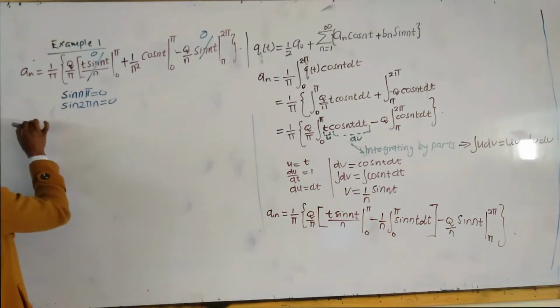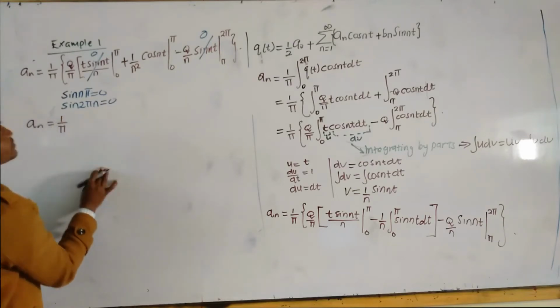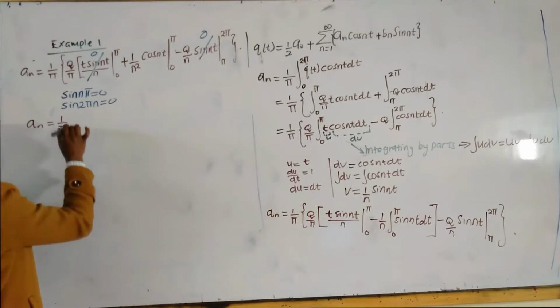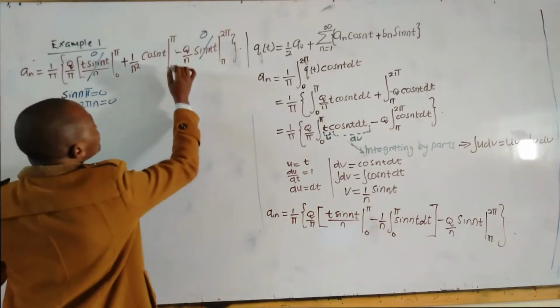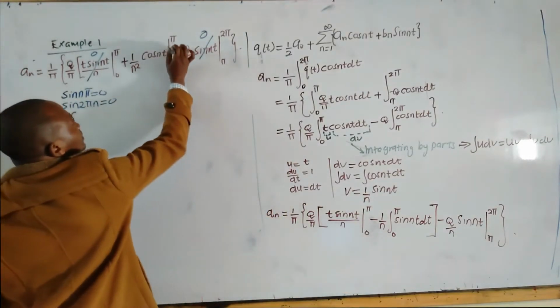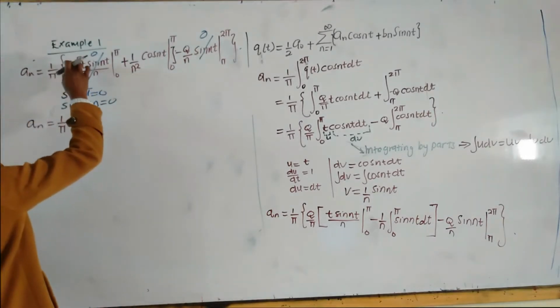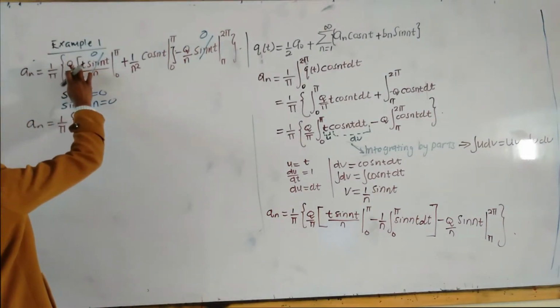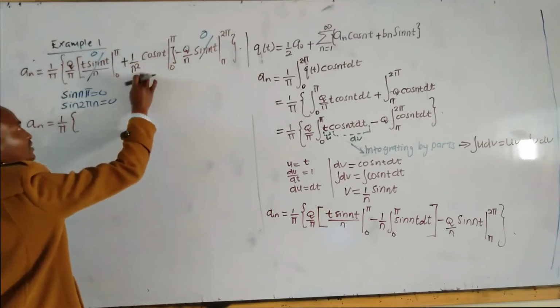a_n now becomes 1 over pi, square bracket, q over pi, open the bracket with 1 over n squared.